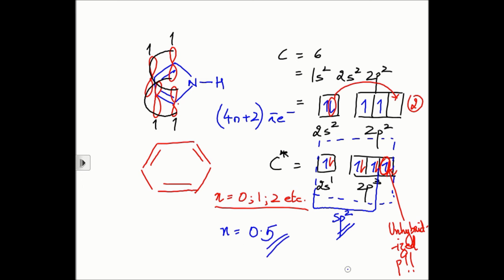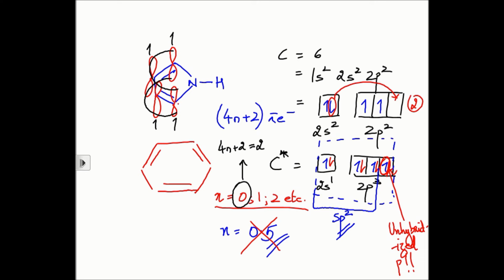So fine, I've got a value for n, right? So what's the big deal? The deal is that n cannot hold any values between 0 and 1. You should have a whole number value for n. Only then will that number be called a Huckel number. And therefore the smallest Huckel number is 0, is 2 actually. When n is equal to 0, if you substitute n is equal to 0 here, you will get the number of pi electrons to be 2.